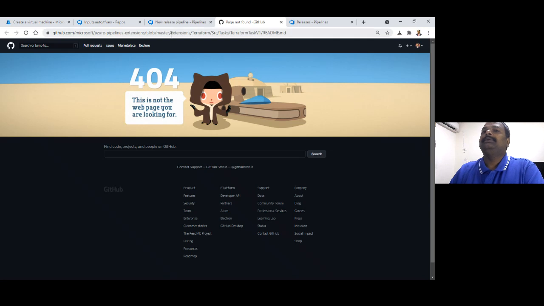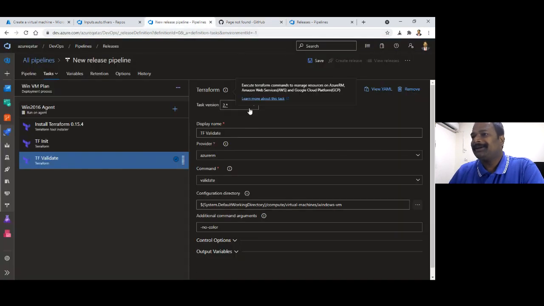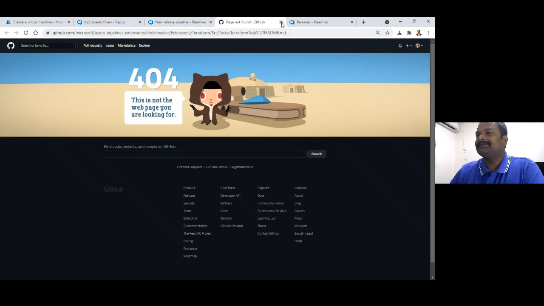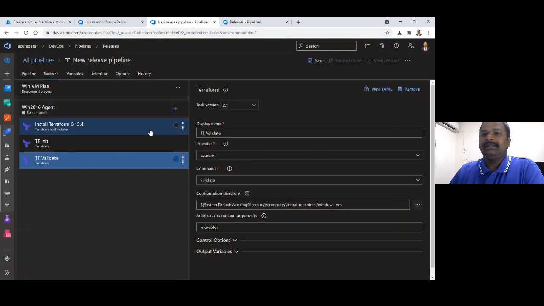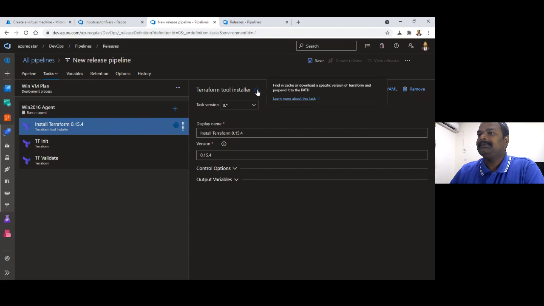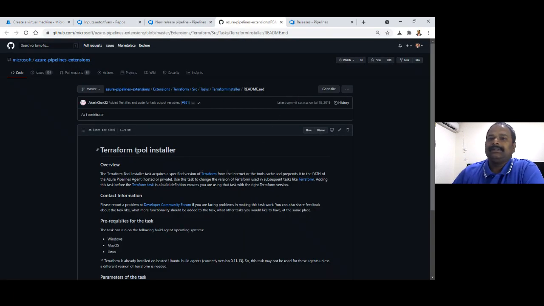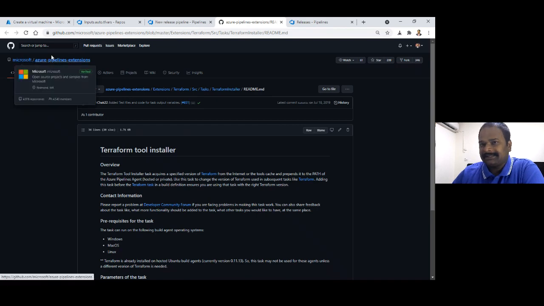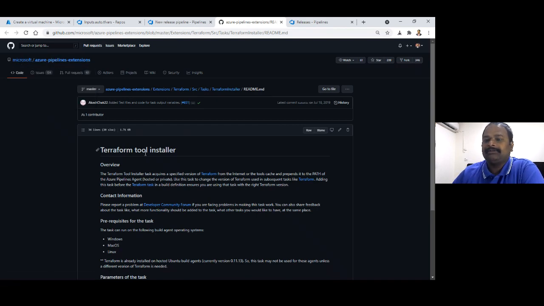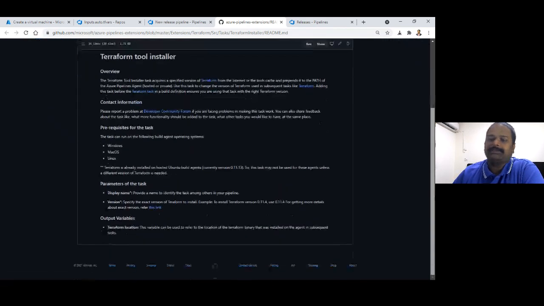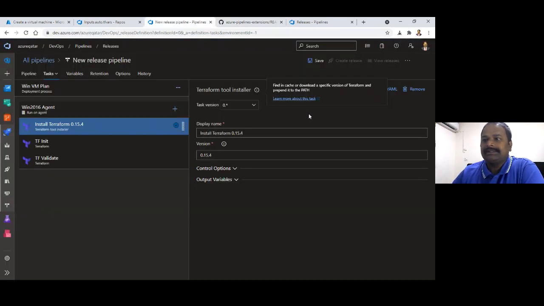Okay, looks like this is not available. Anyways, page not found. Yeah, here it is. This is the Azure Pipeline extension, which is called Terraform Tool Installer. You can find the help here. So it is quite easy to understand what this is going to do by clicking here.